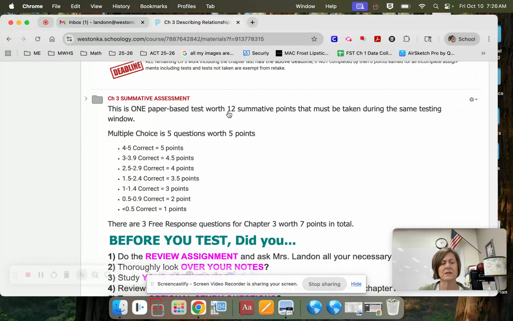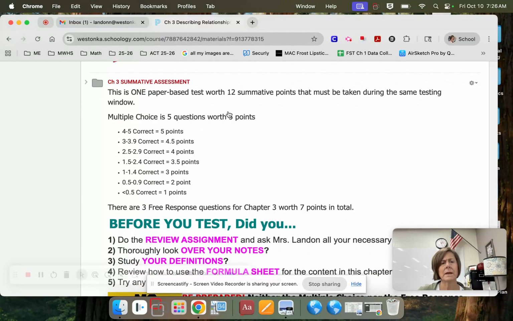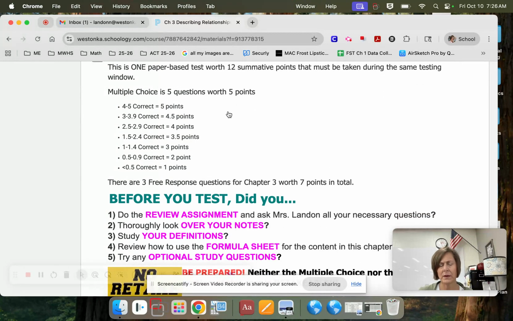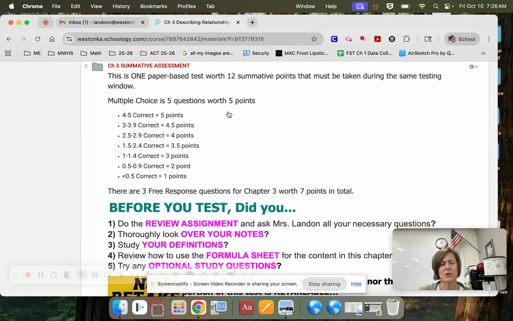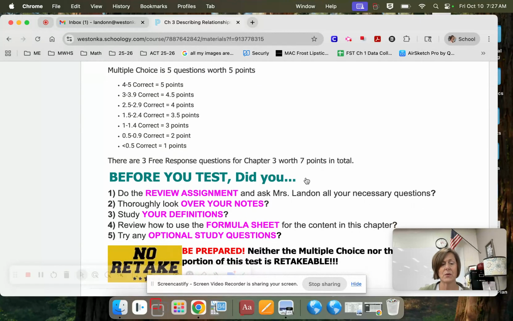This particular test, if we take a look at it, you do have to be careful. I believe this is going to be falling more into the end of what we call the end of the quarter. So this test tends not to be retakeable. This is a paper-based test as usual. It's going to be worth 12 summative points. It's going to be 5 multiple choice questions worth 5 points. That means the remainder of the 7 points, what you're going to find, will actually be Chapter 3 questions.